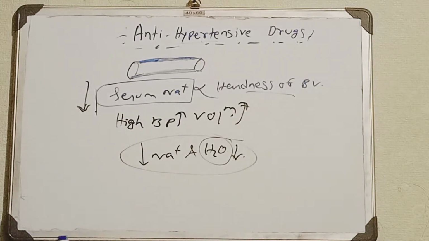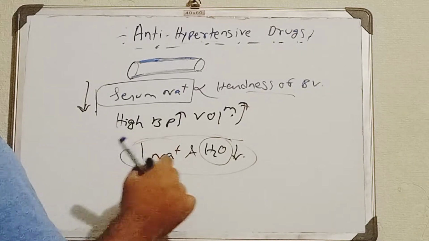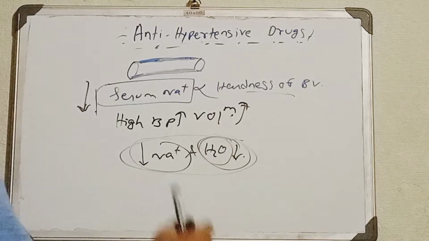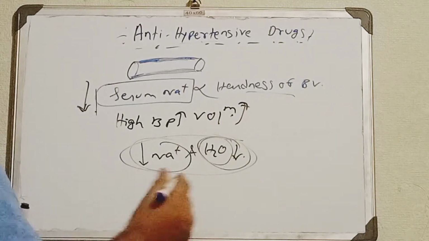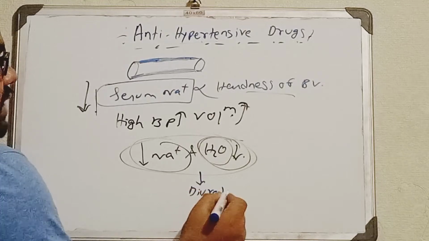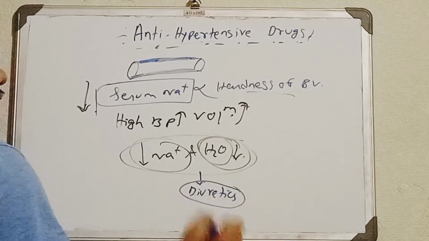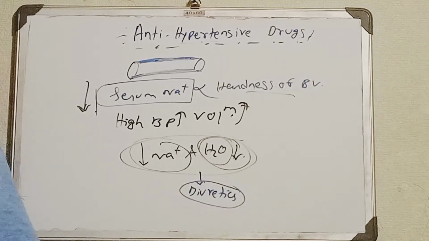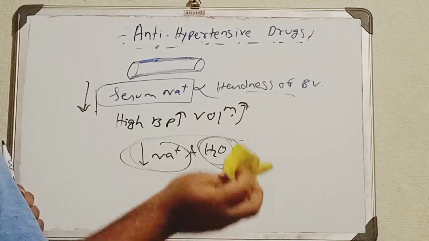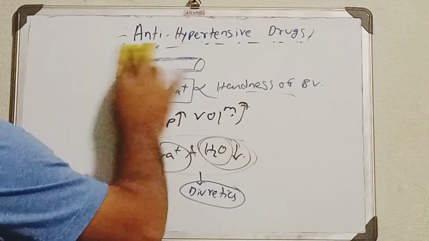Now, these two things, reducing the sodium along with the water, are done by one group of drugs called the diuretics. These diuretics help remove sodium along with water molecules from the body. Now we'll talk a little bit about diuretics, then we'll go through the other classes of drugs which also help in hypertension.